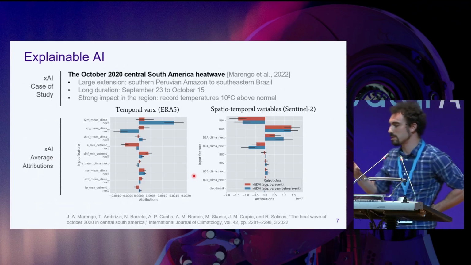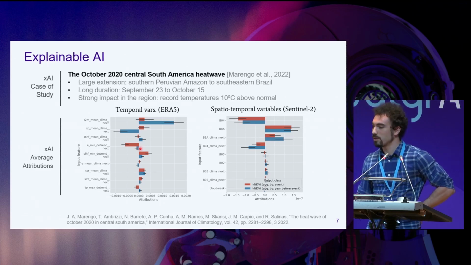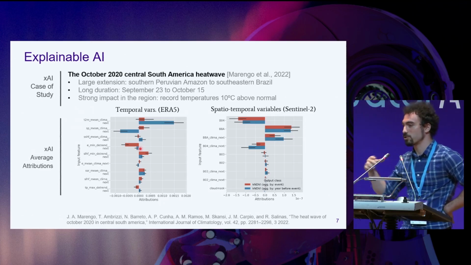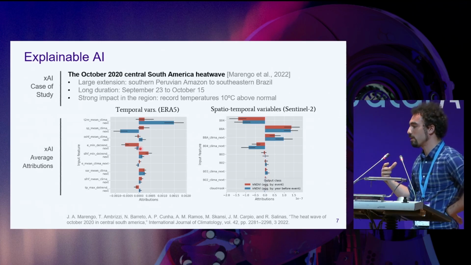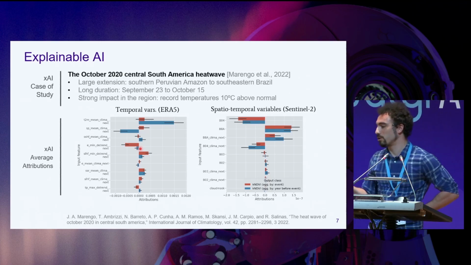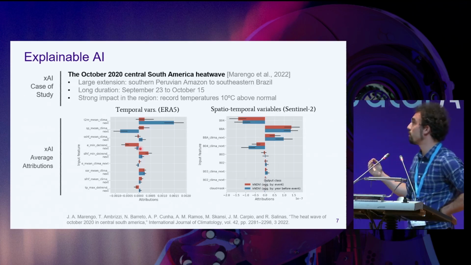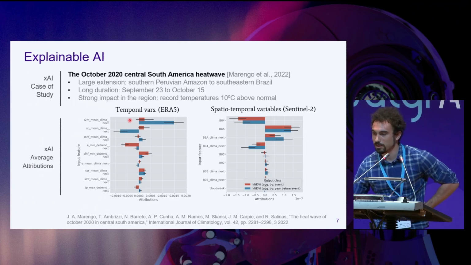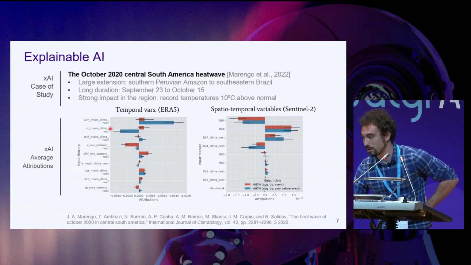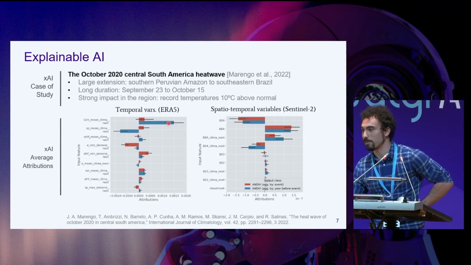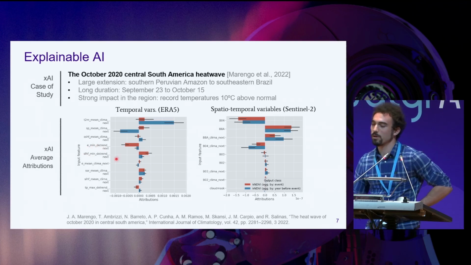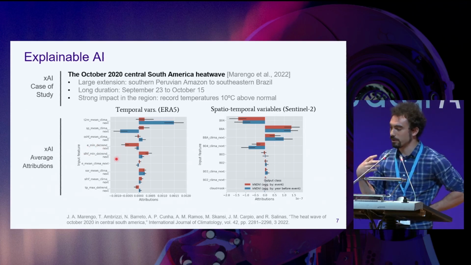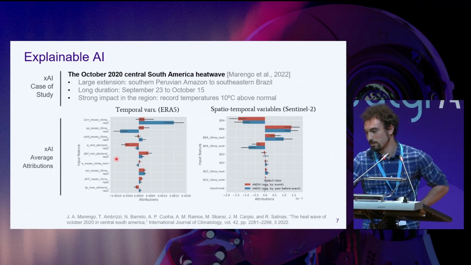Here we're using explainable AI to analyze the drivers, that is, what the neural network is actually using in order to predict the vegetation impacts when this event is happening and when not. What we see is that some measures, such as the climatologies, have a very great impact when there is no event happening, in normal conditions, and a very small impact when there is an event happening. Then it is anomalies like the minimum evaporation and the minimum surface latent heat flux that have a strong impact when the event is happening, which actually makes sense.